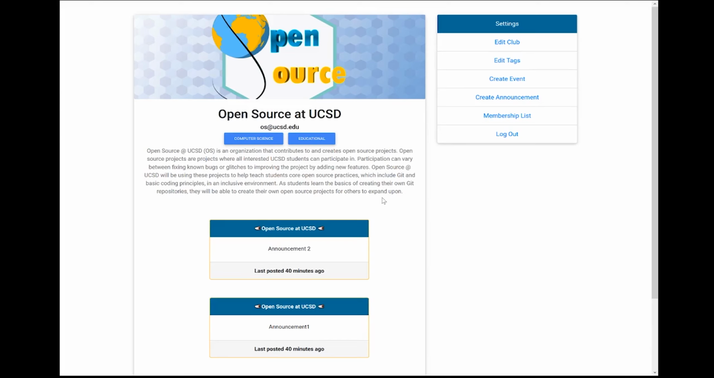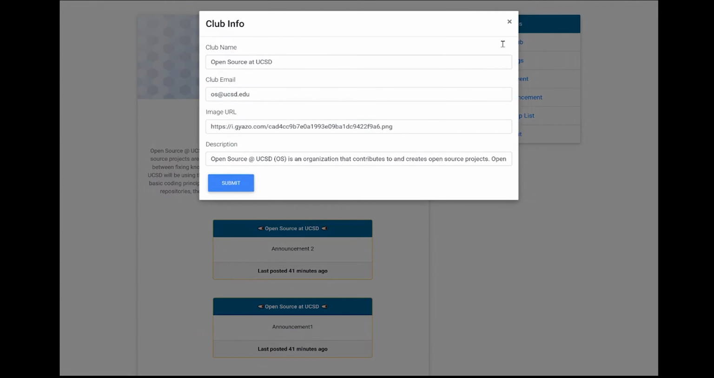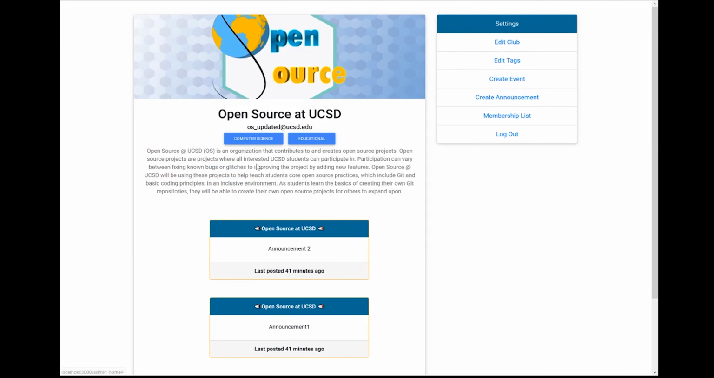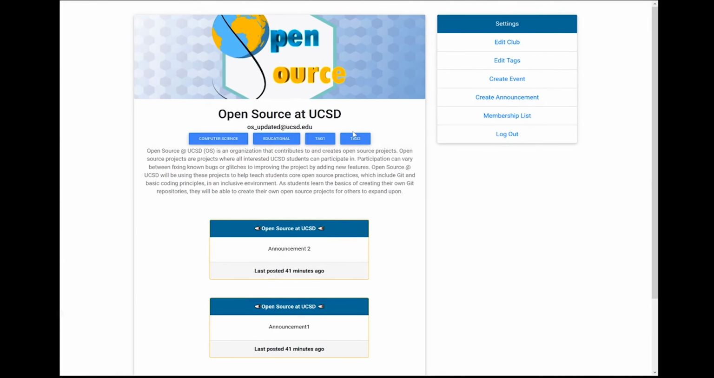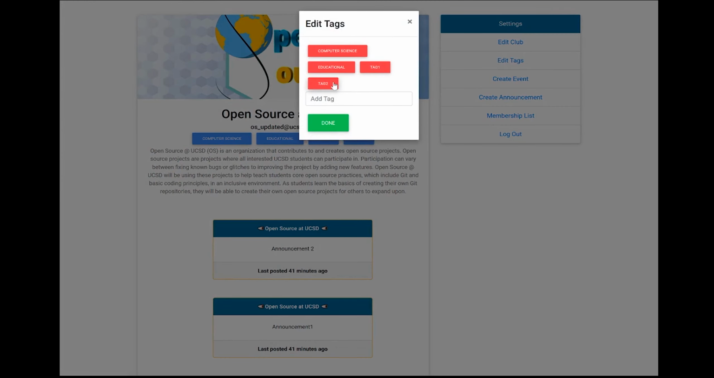Now that we've successfully managed to log into our club website, we can go ahead, edit our details, add or remove tags, create or delete events, create some announcements, and view our membership list. Let's go ahead and try to change some details about our club. For example, we'll try to update our email. You can see that the changes have been reflected. We can go ahead, add or remove tags. And let's say I'm not a big fan of tag 2. I can go ahead and remove that at any time.